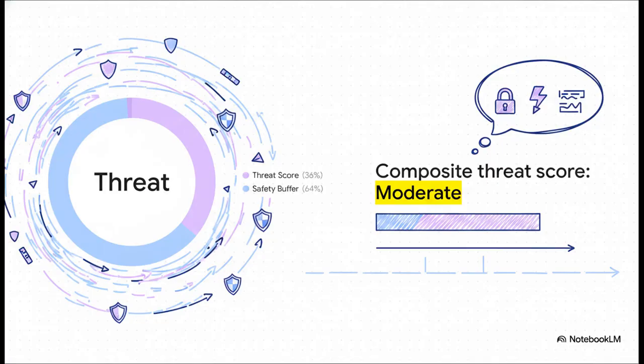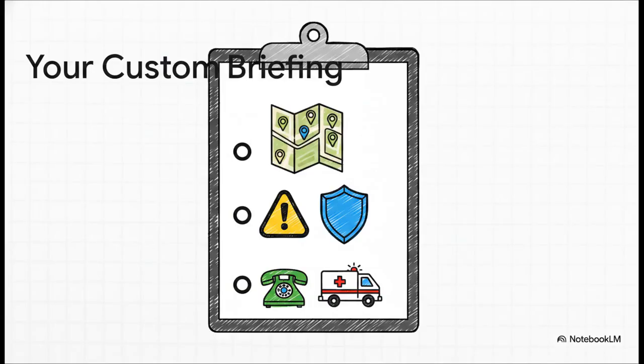So what does all this actually look like? Well, it translates into a highly digestible output. Rather than hitting you with a wall of confusing statistics, you receive a composite threat score ranging from 0 to 100. So, for example, a score of 36 falls into the moderate category. But it doesn't just leave you with an isolated, abstract number. It pairs this score with a plain English summary, translating all that complex data into a format you can instantly, intuitively grasp.